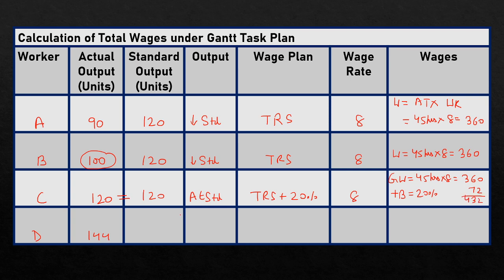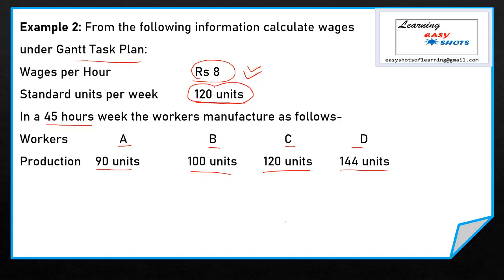Now we calculate wages of worker D, who manufactured more than standard output, that is 144 units, which is above standard output. In case the worker manufactures above standard, then piece rate system is followed to calculate his wages. So first we calculate wage rate per unit, which is not given in the question. Worker works for 45 hours in a week and wage rate per hour is 8 rupees.